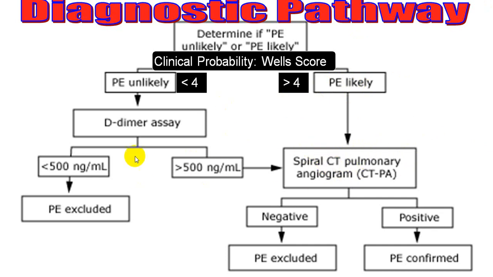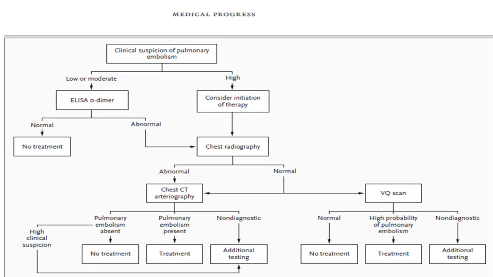Or you can go for a D-dimer study. If the Wells score is less than 4, and if the D-dimer is more than 500, then straightforwardly you can go for CT pulmonary angiography. And if the D-dimer study shows less than 500, then pulmonary embolism is excluded. So if a person has a score less than 4 in the Wells score and D-dimer is negative, or less than 500, then it is less likely to be pulmonary embolism.